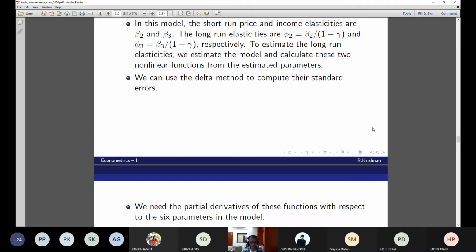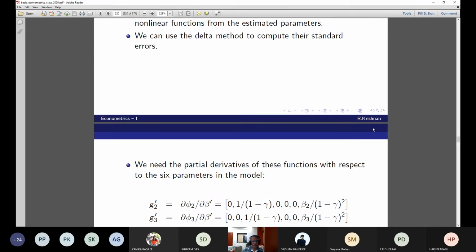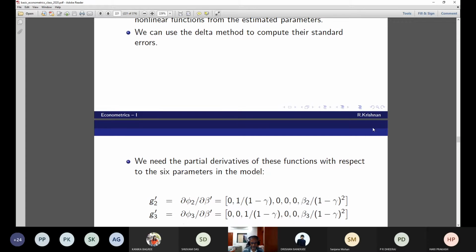How are you going to do that? We need the partial derivatives of these functions with respect to the 6 parameters in the model. But these two elasticities, phi 2 and phi 3, involve only beta 2, beta 3, and gamma. So we write G2 prime equal to dou phi 2 dou beta prime equal to this. Does this work out?